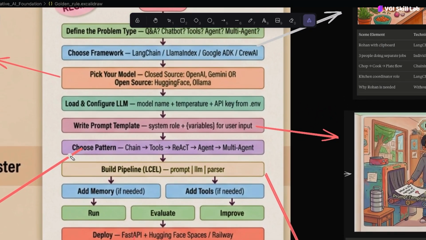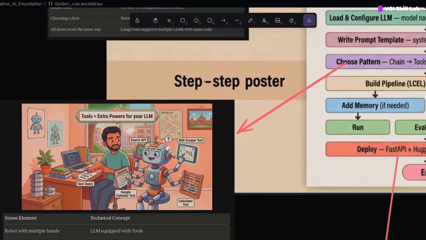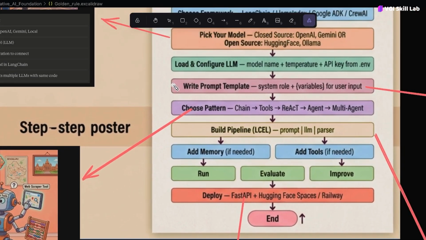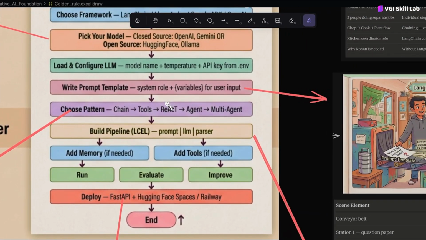The other step is to choose a pattern, and this is the most important point. After understanding everything, which pattern is suitable for your problem statement? Whether it is related to chaining, attaching a tool, attaching a reasoning and action agent, or attaching multiple agents to your LLM system. You need to know at the very beginning, according to the problem statement, what you should use.